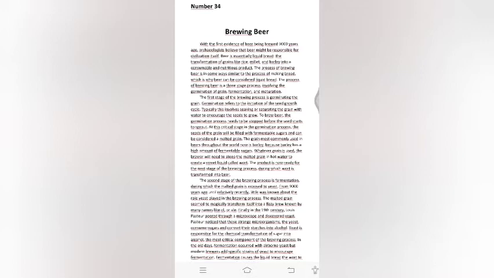The process of brewing beer is a three-stage process, involving the germination of grain, fermentation, and maturation. The first stage of the brewing process is germinating the grain. Germination refers to the initiation of the seed growth cycle.